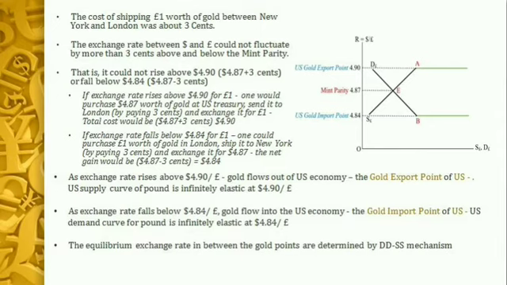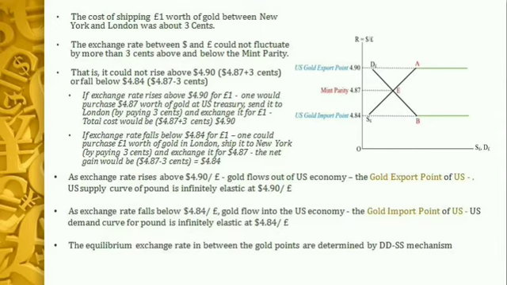From the analysis, it is clear that as the exchange rate rises above $4.90 per pound, gold flows out of the US economy or the domestic economy. So this is called the gold export point of US. So the US supply curve of pound will become infinitely elastic or horizontal at $4.90 per pound. So at this level of exchange rate, the supply curve of pound is infinitely elastic, or the supply will be anything at this particular price.